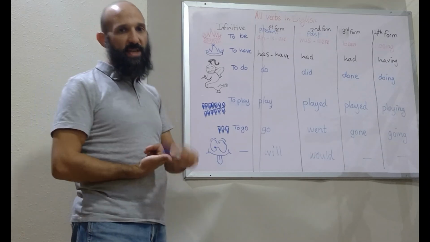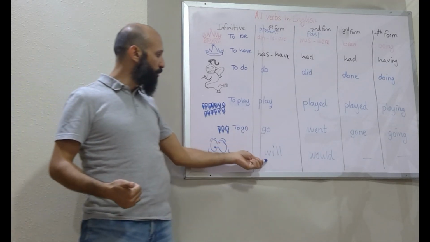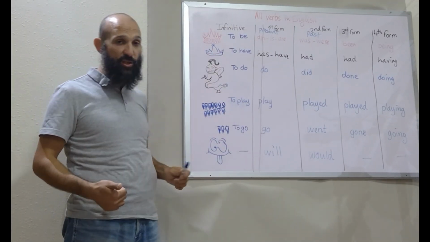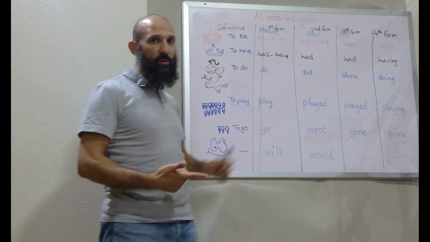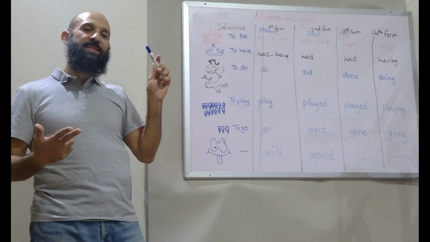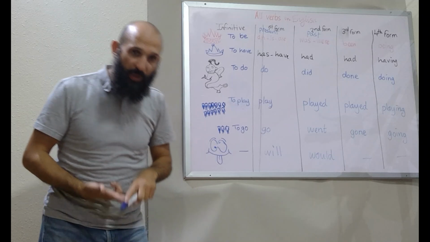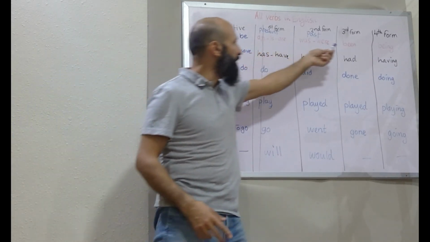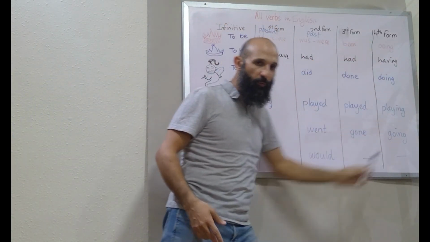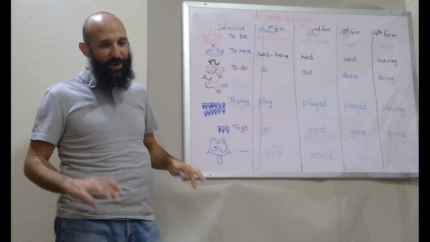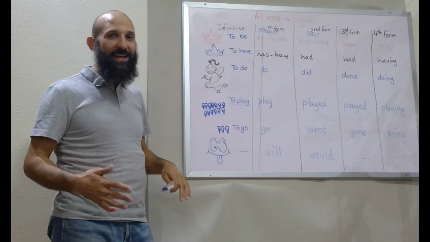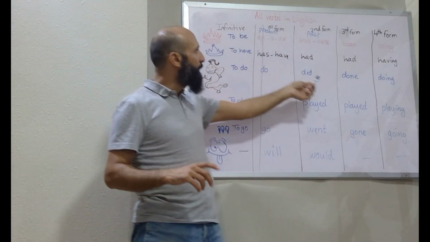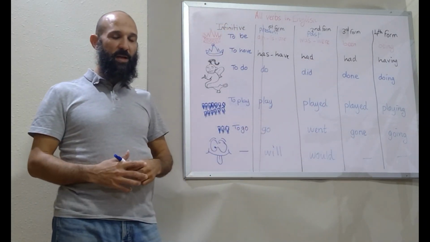Number one, when we say future, there is always a will plus infinitive without to. When we say simple, one word. When we say continuous, we have verb to be plus the fourth form. And then when we say perfect, we have verb to have plus a third form.